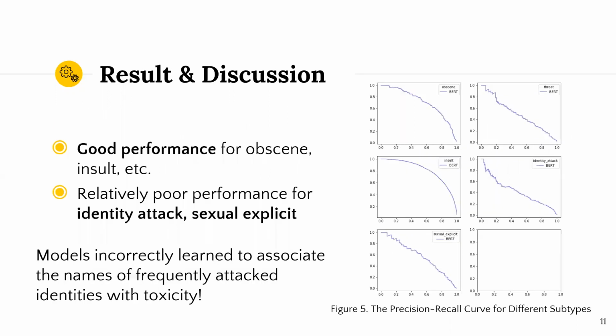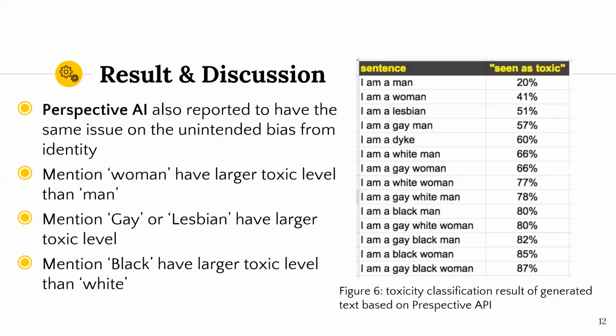We also plot the precision recall curve for each subtype and have some interesting findings. For subtypes like obscene and insult, the model performs well, but for the others, it performs relatively worse. The bad performance in identity attack may be because our model tends to associate the names of frequently attacked identities with toxicity. The Perspective AI also reported the same issue on unintended bias for identity.